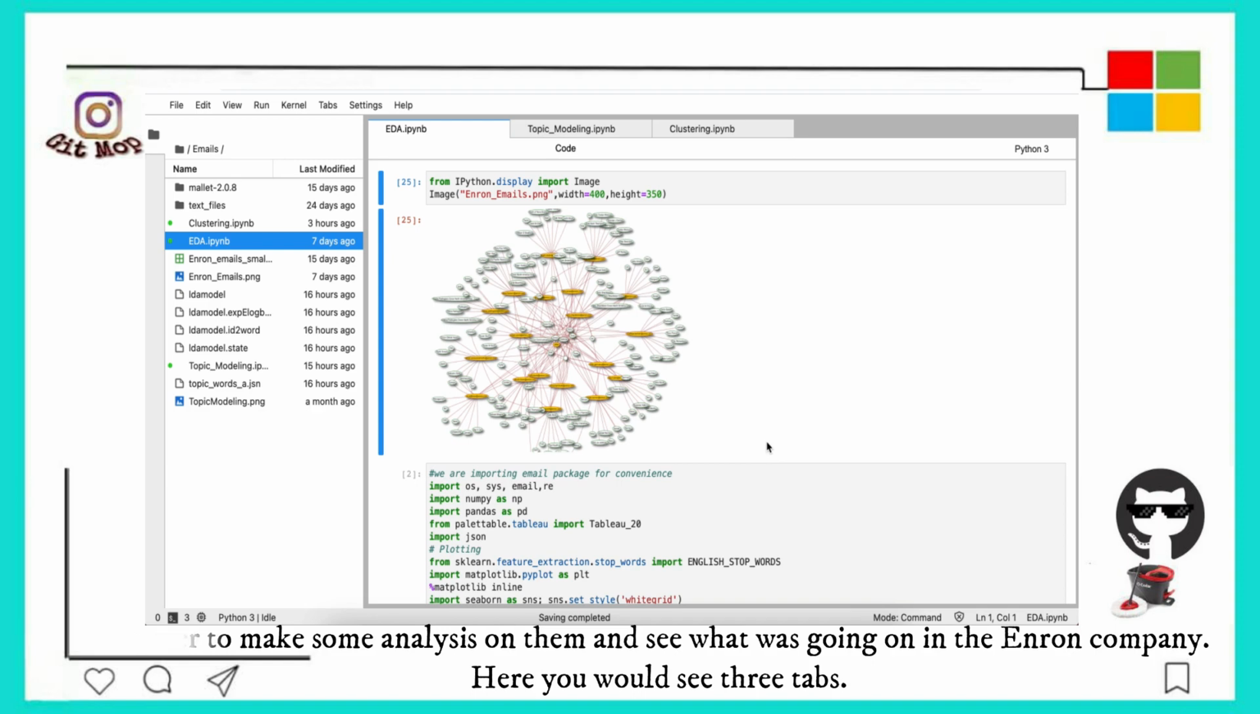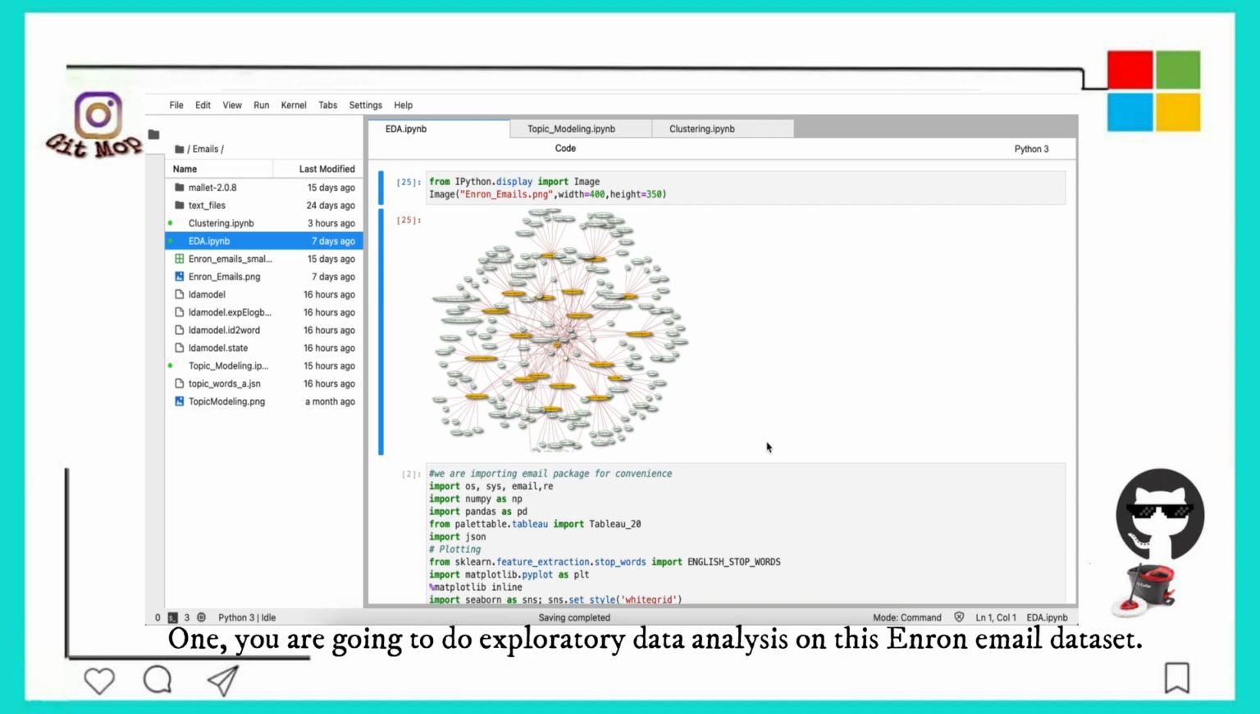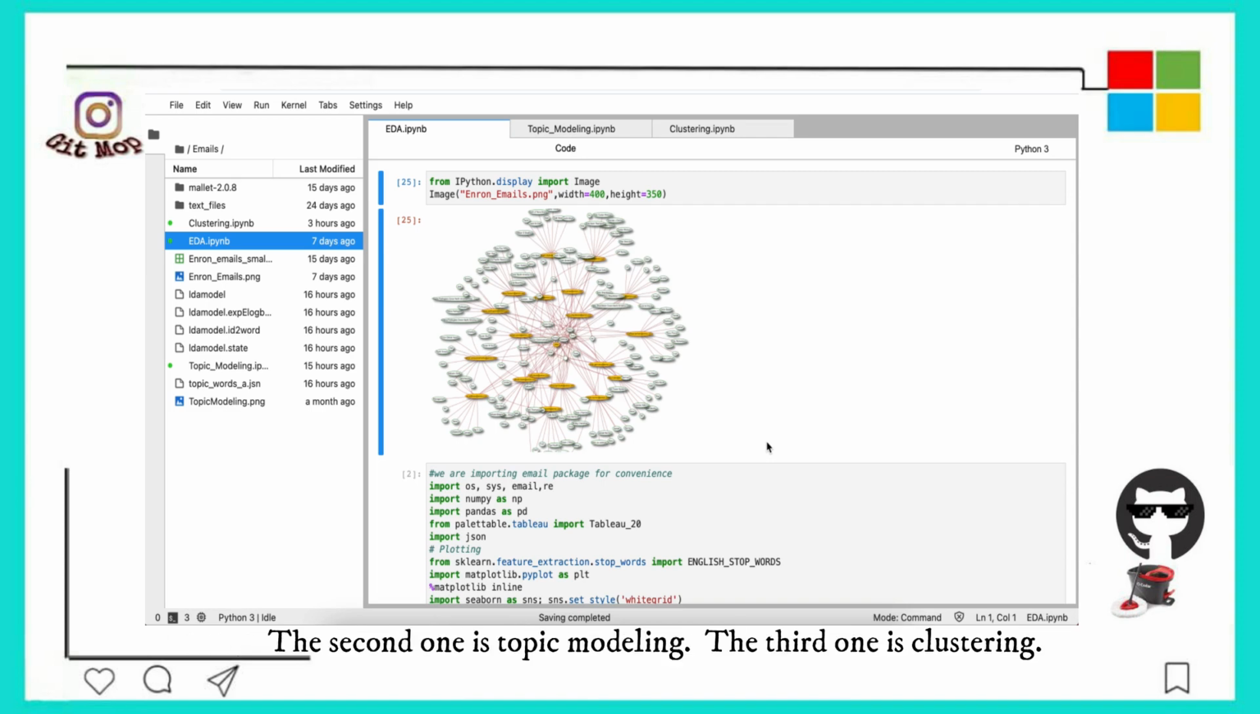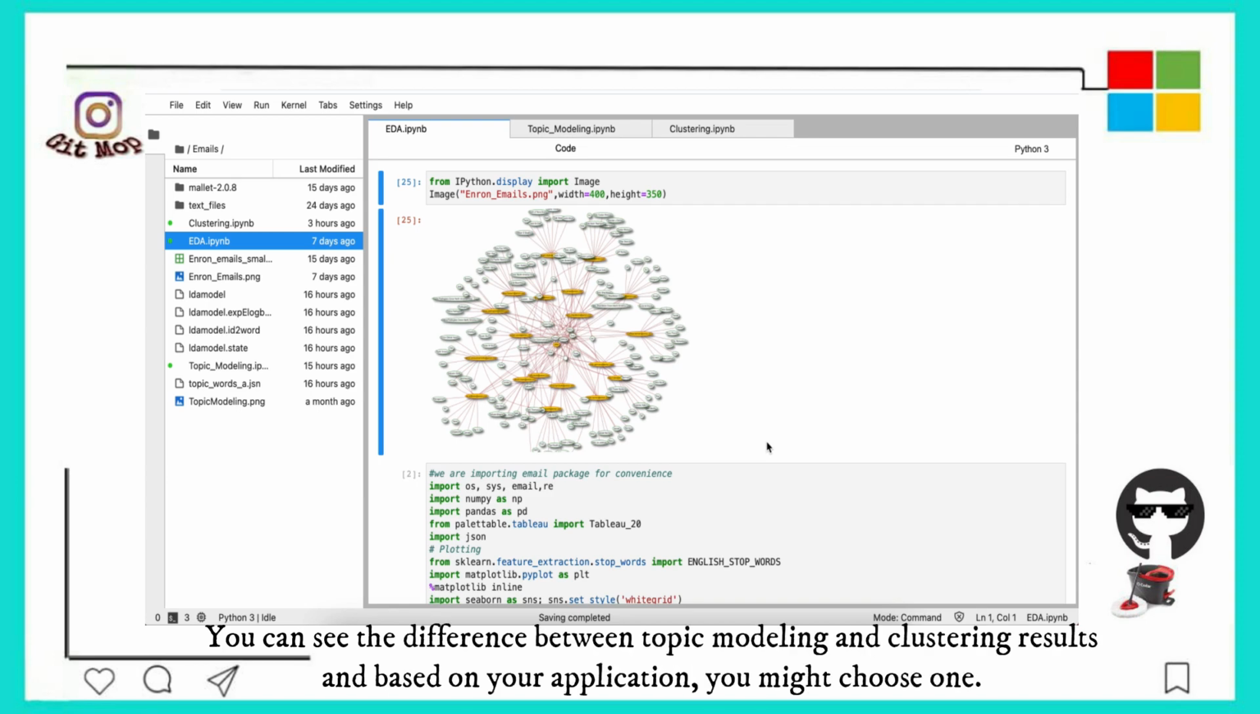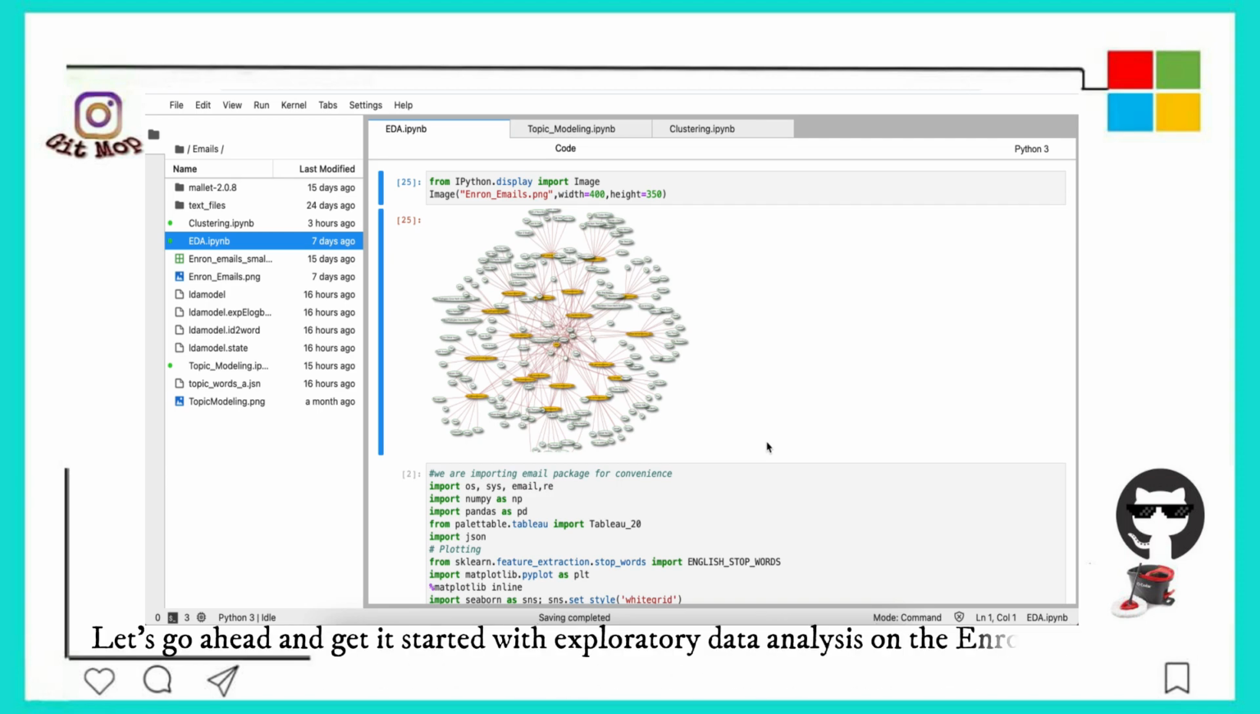Here you will see three tabs. One, we're going to do exploratory data analysis on this Enron email dataset. The second one is topic modeling. The third one is clustering. You can see the difference between topic modeling and clustering results, and based on your application, you might choose one. Let's go ahead and get started with exploratory data analysis on the Enron email dataset.